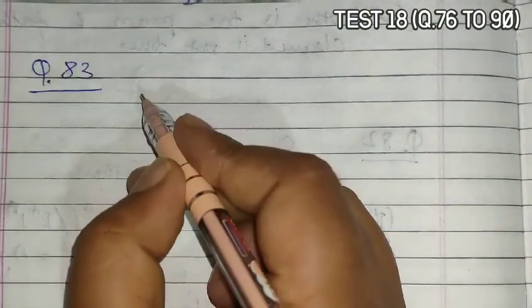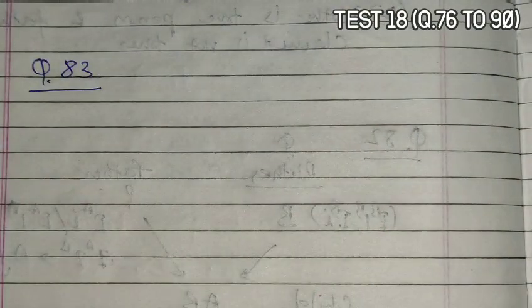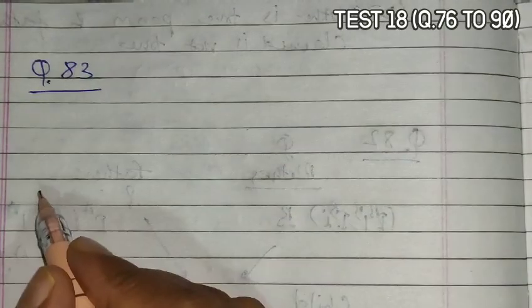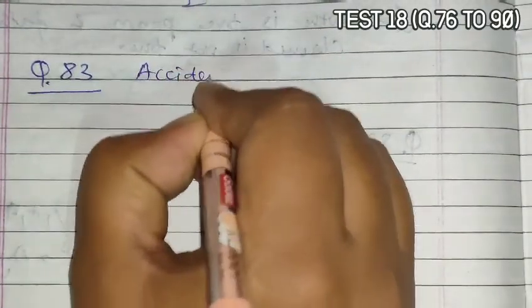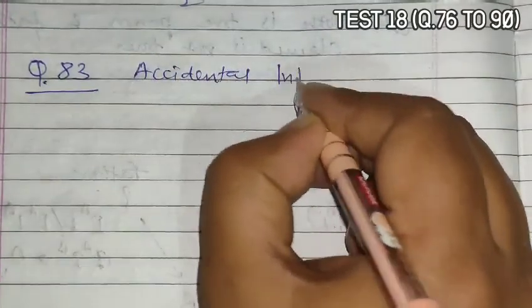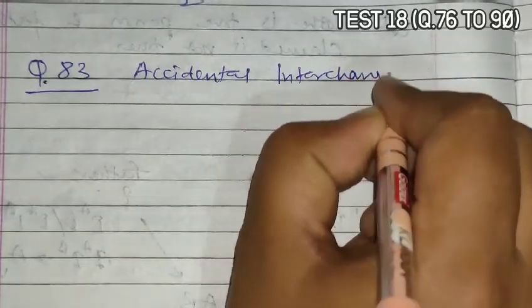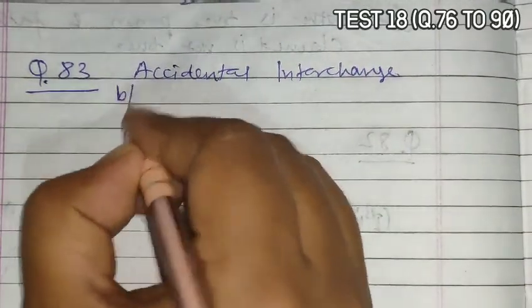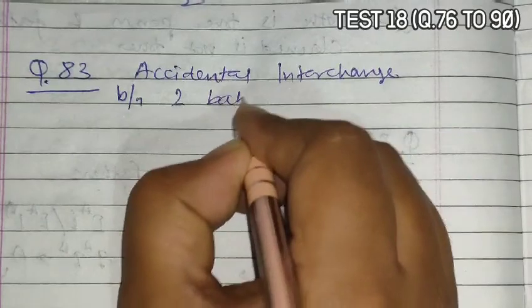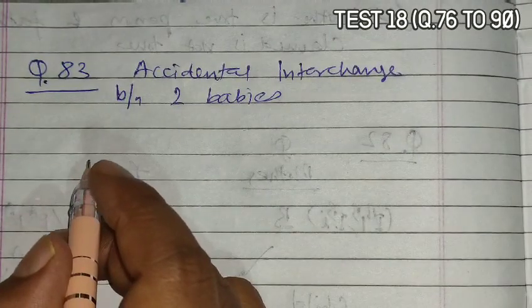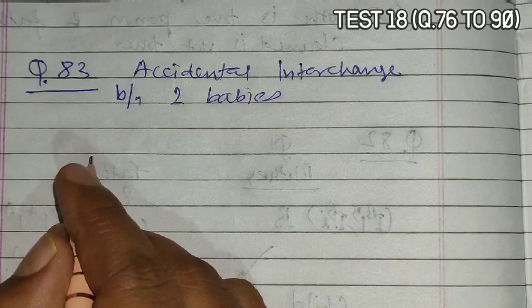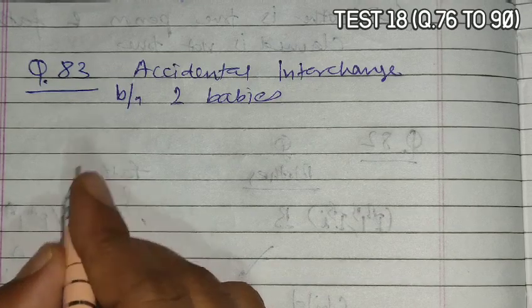Question 83 asks that in a medico legal condition of accidental interchange between two babies in a hospital, the baby of blood group A could not be rightly given to which people.